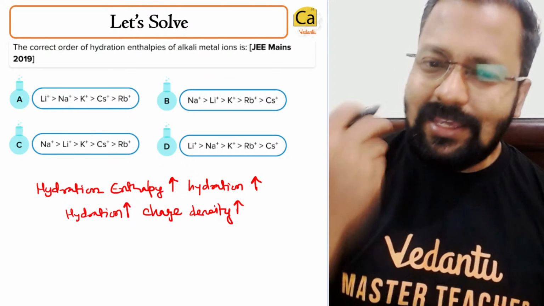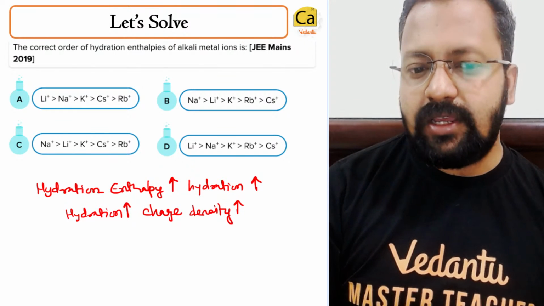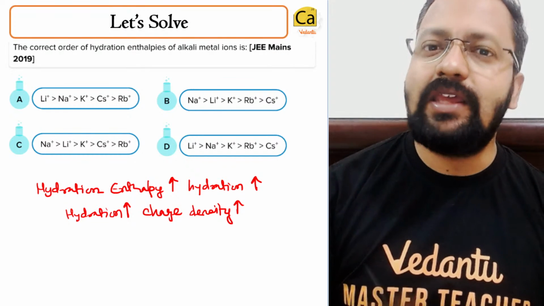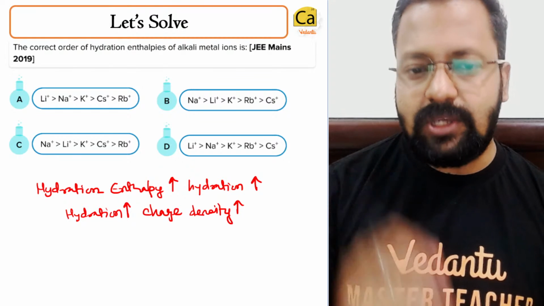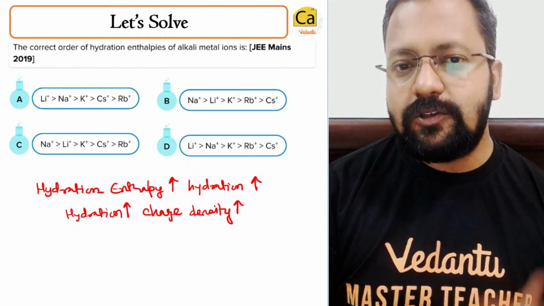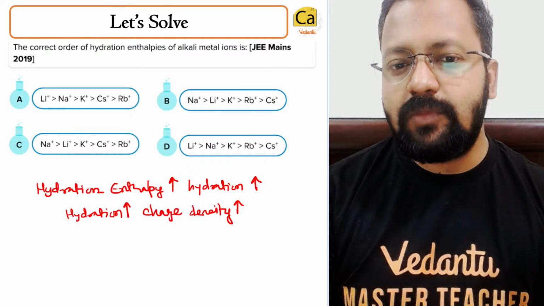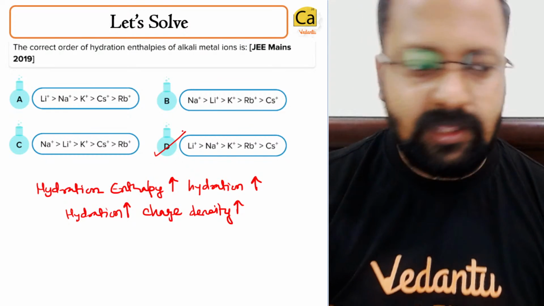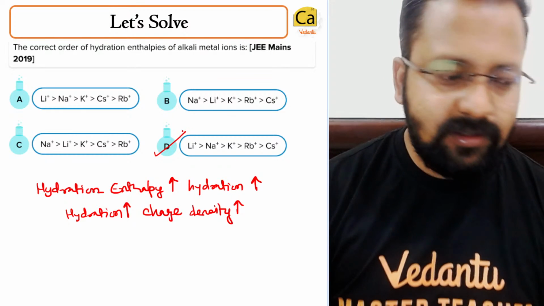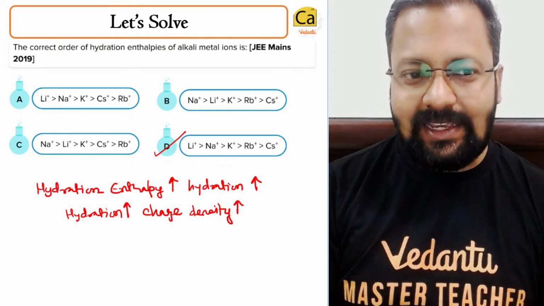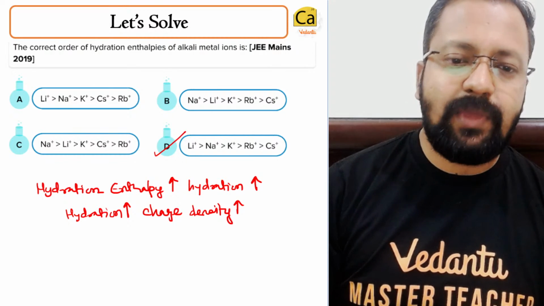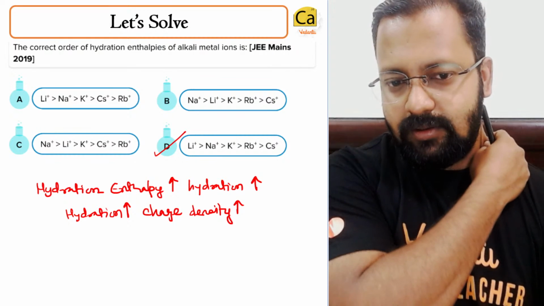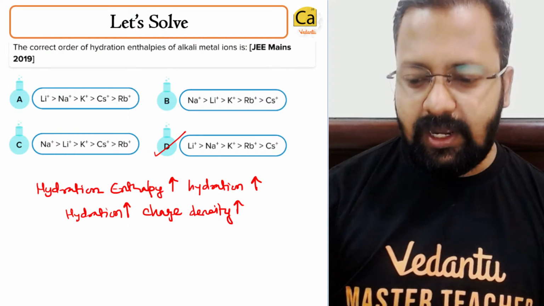So जिसकी charge density सबसे ज़्यादा रहेगी, charge density is charge per unit volume, charge is alike, volume least किस में है, least volume is present in lithium, so charge density will be highest in lithium, so hydration of Li plus will be maximum, and if hydration of Li plus will be maximum, then the hydration enthalpy is maximum for lithium. Yes, correct. The right answer should turn out to be D. The correct order of hydration enthalpy will be D.